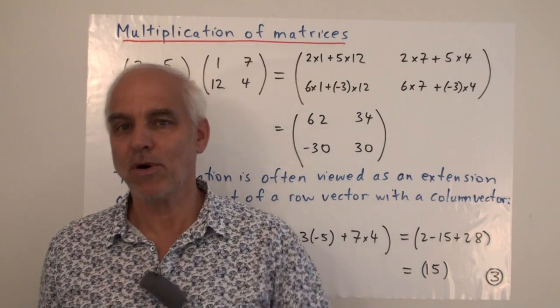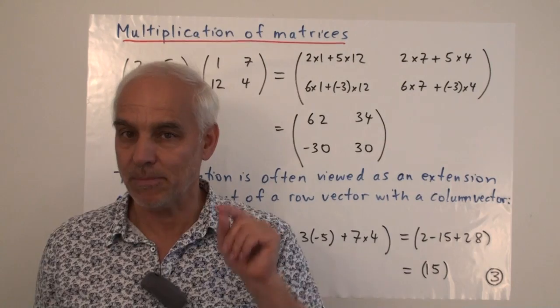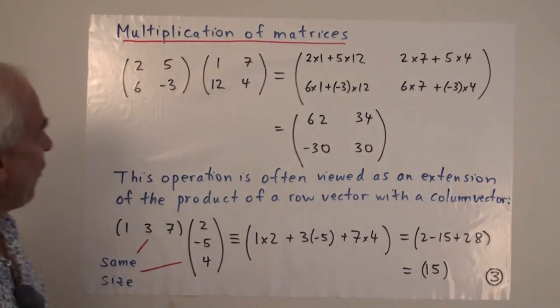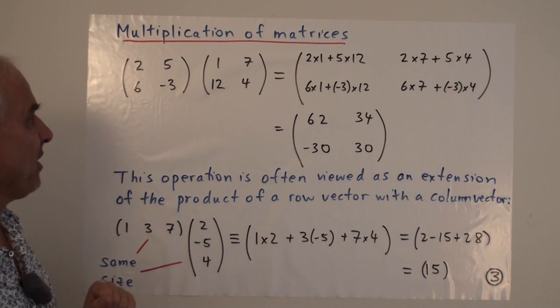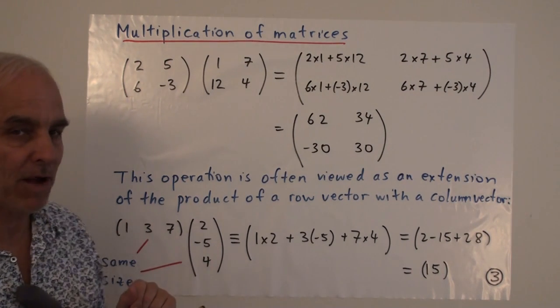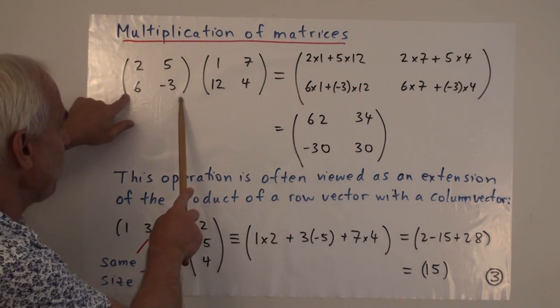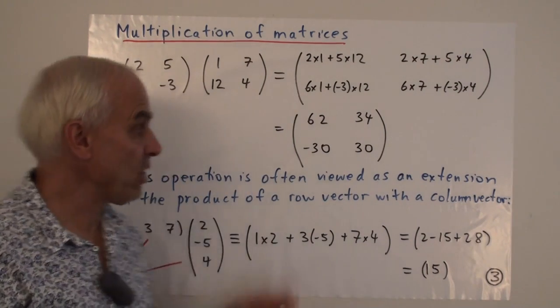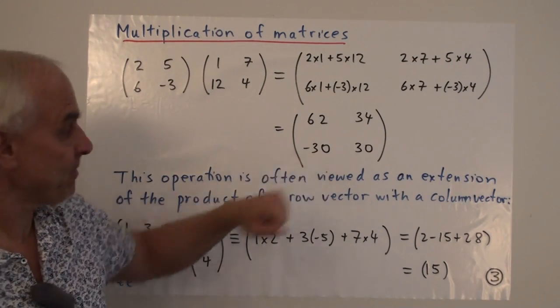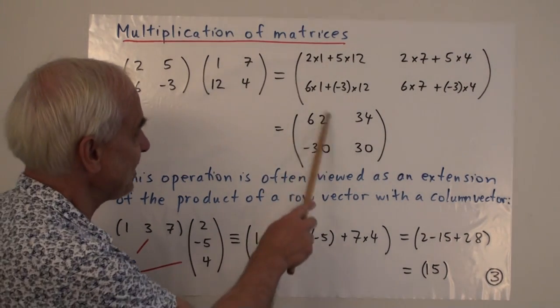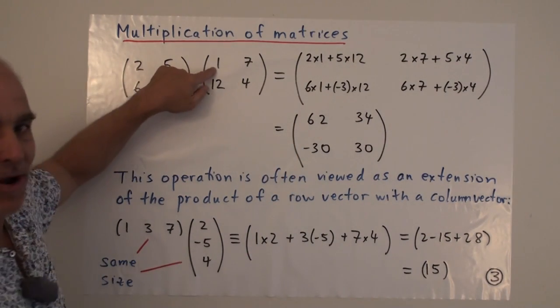What makes it really important is that there's a matrix multiplication as well. So here's how we multiply matrices. It's not what you might think. It's not pointwise multiplication. So here's a 2 by 2 matrix and here's another 2 by 2 matrix. We can form the product. That's, as it turns out, another 2 by 2 matrix. But it's not the case that this 62 here is the product of 2 times 1.